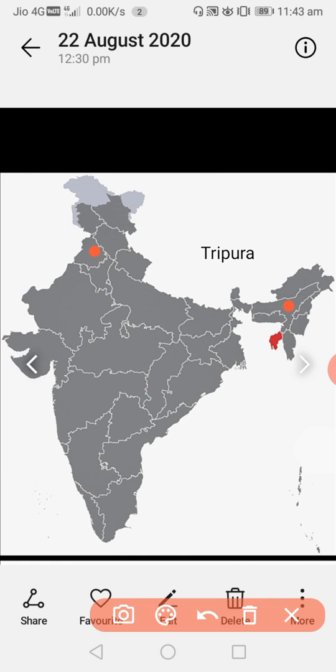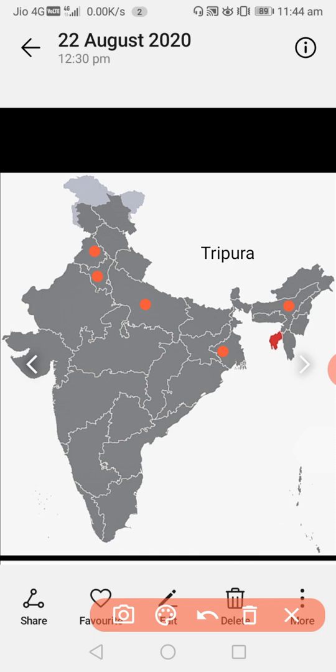They cover almost the whole of Punjab. See, Punjab state is covered almost. And this is Haryana state. West Bengal state is here. Uttar Pradesh state, this is Uttar Pradesh.